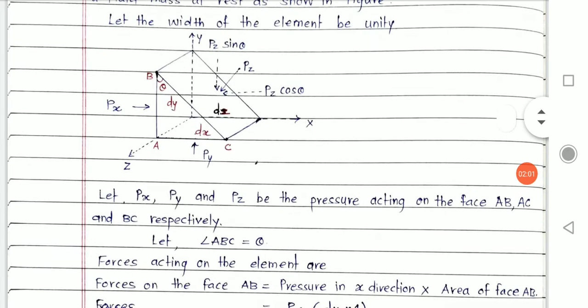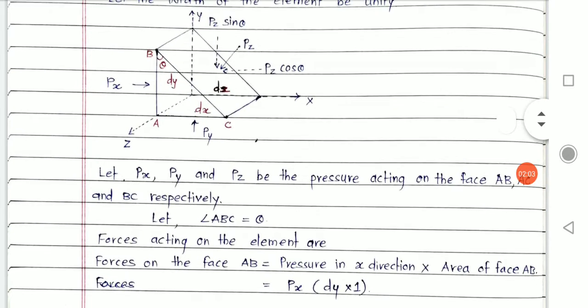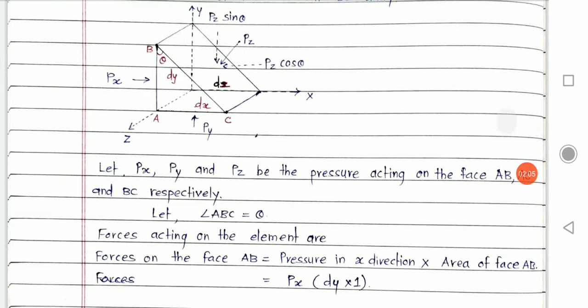Alright. Now on this diagram I have shown many arrows and named them with the help of the x, y and z axes. Let's understand what those arrows mean. Here Px, Py, Pz are the pressures acting on the faces AB, AC and BC respectively.